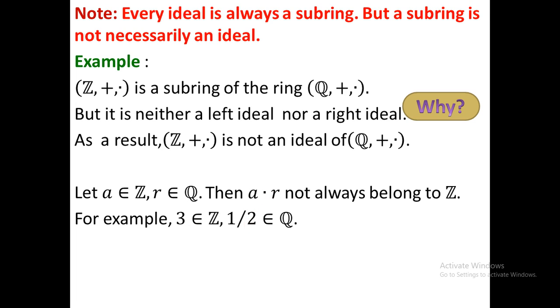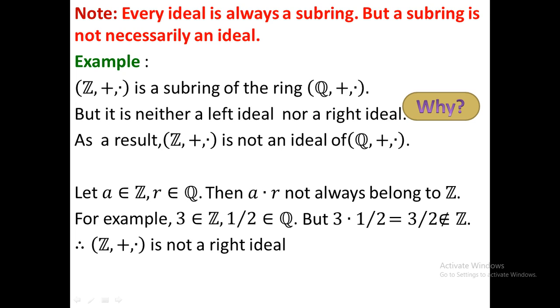and R as half. So if you calculate A dot half, that means 3 dot half, this will be 3 by 2. It is not an element of Z, that is, it is not an element of the subring, so it is not a left ideal. Therefore Z plus dot is not a left ideal. Here we consider the element of the ring, that is half. This is on the right hand side, right portion, so it is not a right ideal.